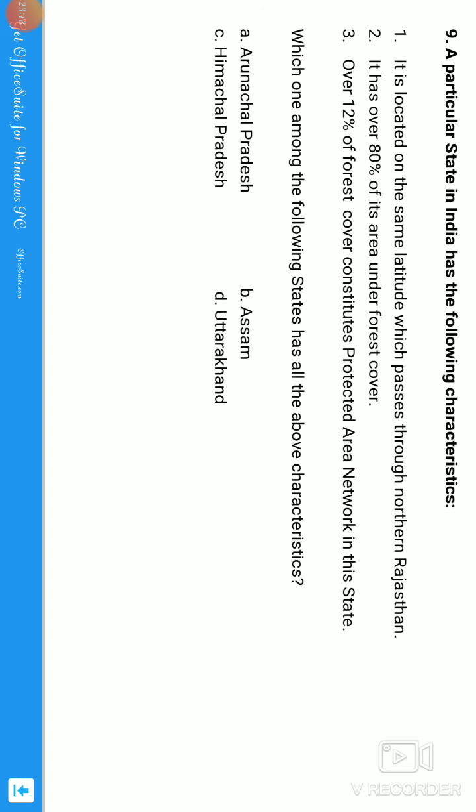So it has over 80% of its area under forest cover. As I said, we have Madhya Pradesh, Arunachal Pradesh, and Chhattisgarh. With that, we can simply answer this question: it is Arunachal Pradesh. It is located on the same latitude which passes through northern Rajasthan, exactly. So the answer is Arunachal Pradesh.